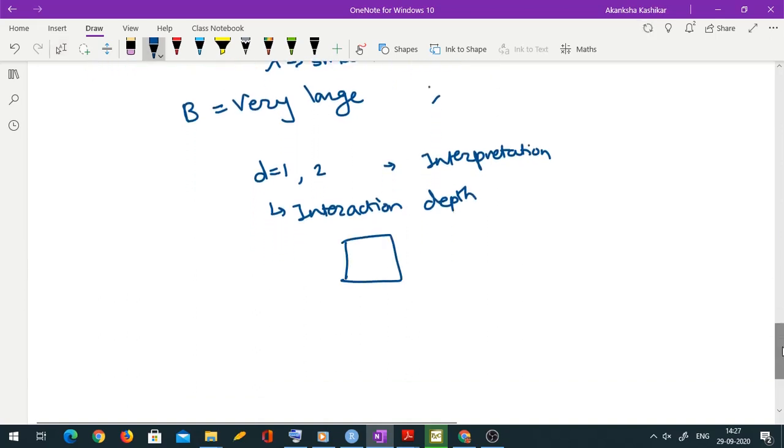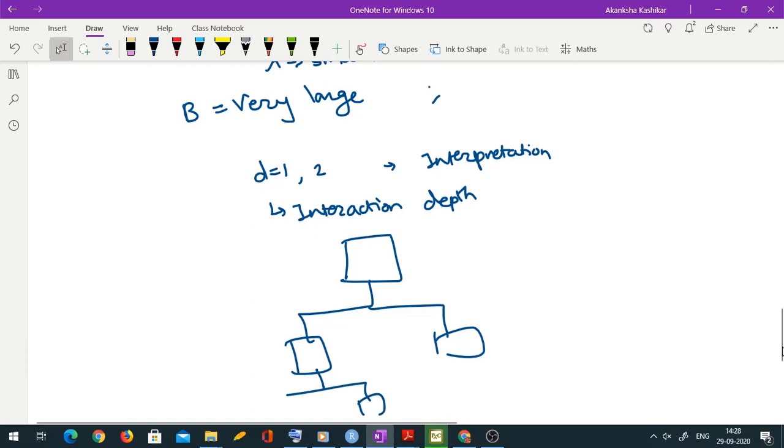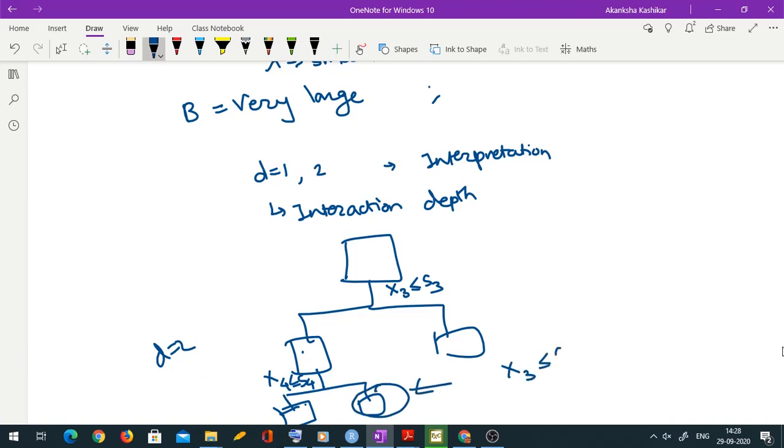Suppose I have one node here, then you split it into two nodes, and suppose this gets split further into 2. So my D has become 2, because I have 2 levels here, 1 and 2. Suppose this splitting is based on x3 less than or equal to s3, and this is say x4 less than or equal to s4. How do I describe my final leaf node? I will describe this node as x3 less than or equal to s3 and x4 greater than s4. So basically this node is coming from the interaction of x3 and x4. Hence D is known as interaction depth also.